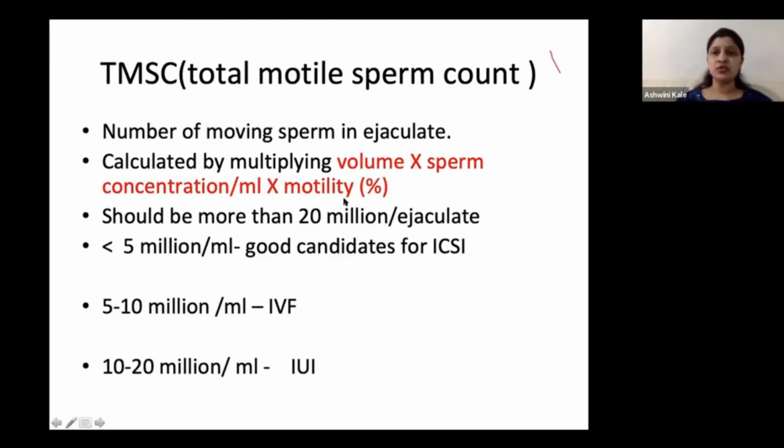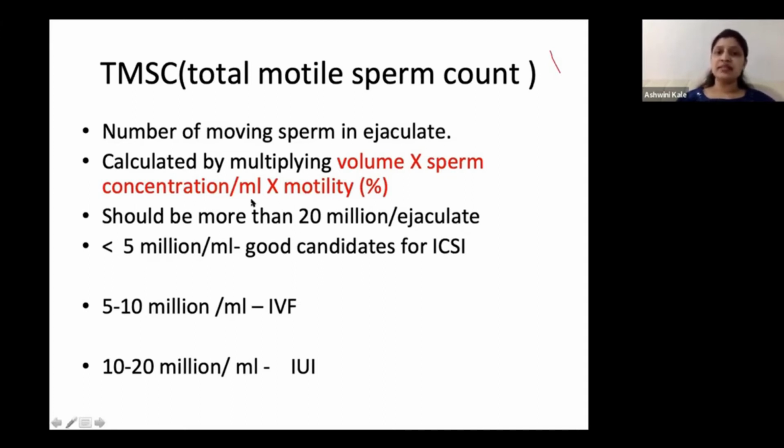Motility is your total of progressive and non-progressive motility, progressive motility has to be more than 32%. So this TMSC should be more than 20 million per ejaculate. So you can take that this sample is normal and the patient could even get pregnant on their own.